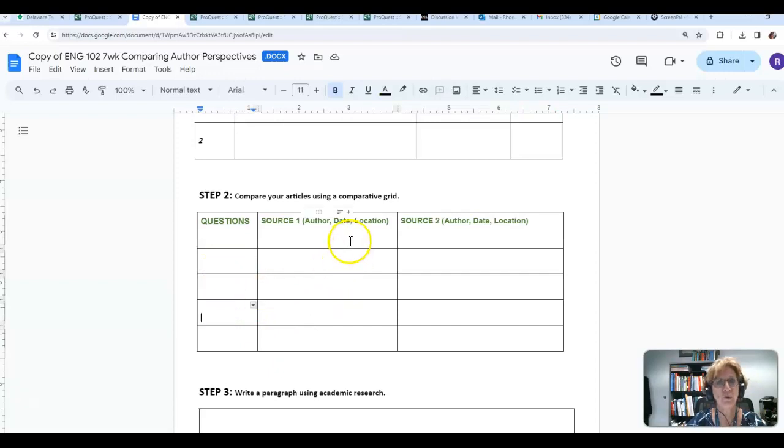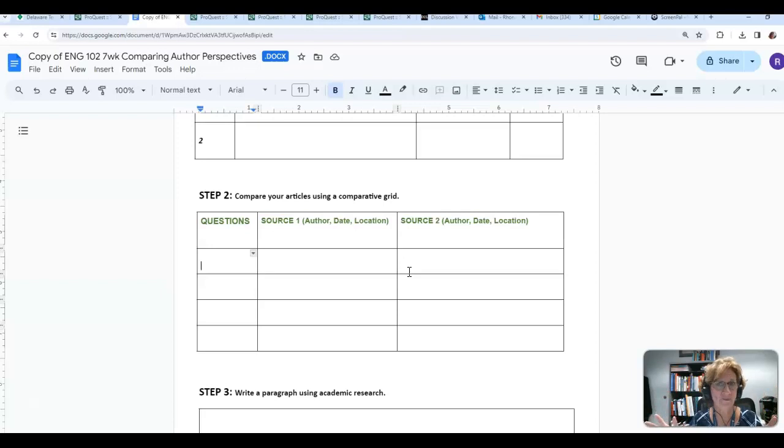Then you're going to look at both of the articles that you found in SIRS and look at each of those questions. So if one of the questions is what are the reasons to ban cell phones in school, then you would look for that in both articles. Now, if one is for banning and one is not, it doesn't mean that you're not going to find information on the other side. Most articles, even if they're arguing one side, will acknowledge some of the reasons for the other side. So do look thoroughly.